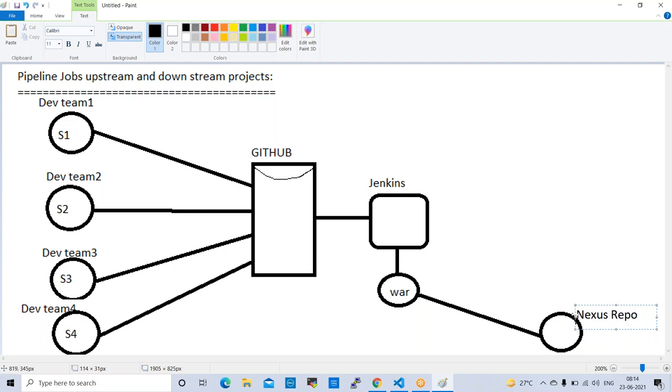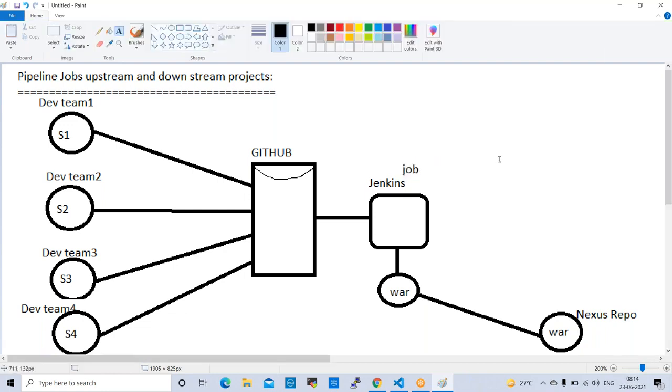And from here, we can push these WAR files to application servers using Jenkins jobs. So we don't push manually. We always use Jenkins jobs only. But here, my requirement is, 4 sprints are there. They are working on 4 sprints parallelly.